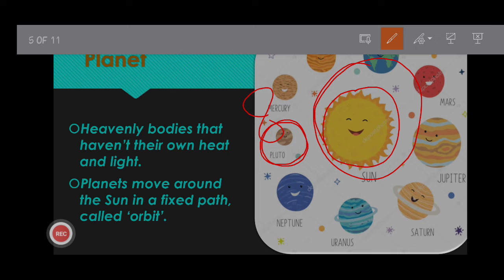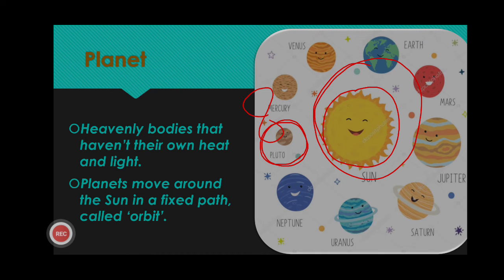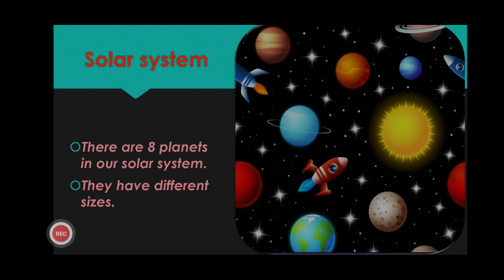Its name is Pluto. Children, Pluto is now a dwarf planet, so we cannot count it in the list of planets. Okay, so there are only 8 planets in our solar system. Here you can see, children, the different types of planets moving around our sun. They have different sizes also.